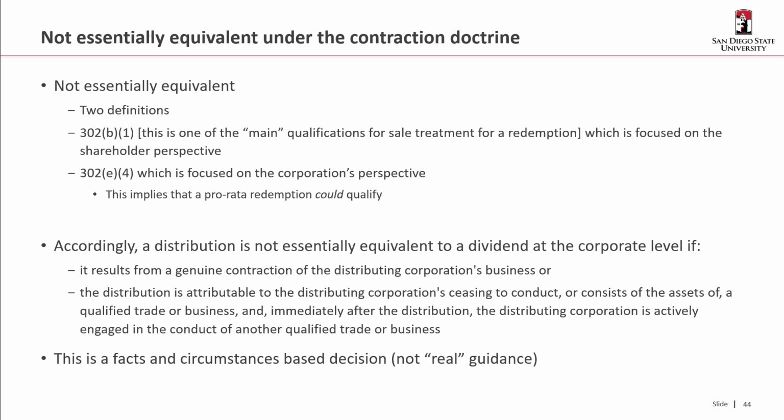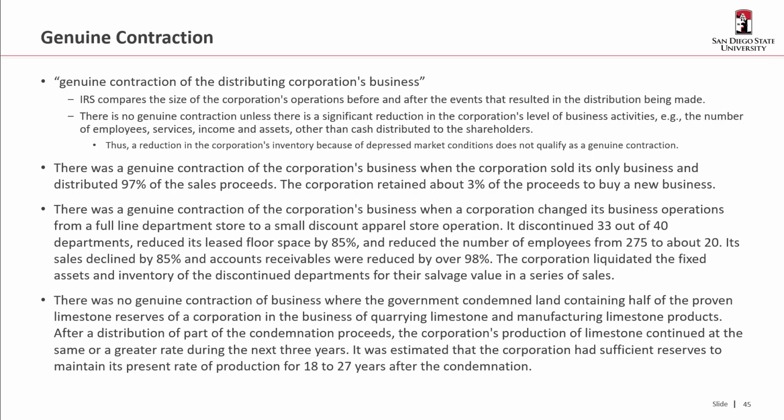So a distribution is not essentially equivalent to a dividend at the corporate level if it results from a genuine contraction of the distributing corporation's business, or the distribution is attributable to the distributing corporation ceasing to conduct, or consists of the assets of, a qualified trade or business, and immediately after that corporation continues to conduct a trade or business. So this is a facts and circumstances test, and it's not real guidance.